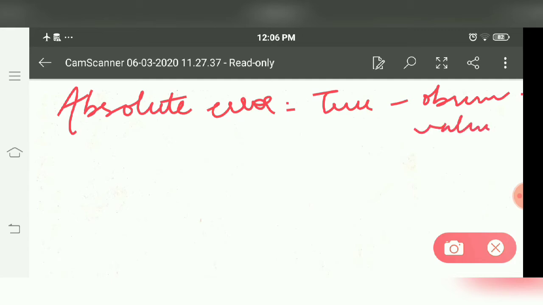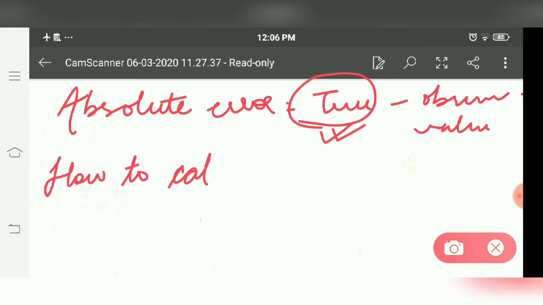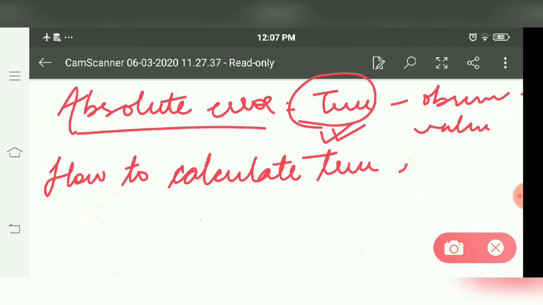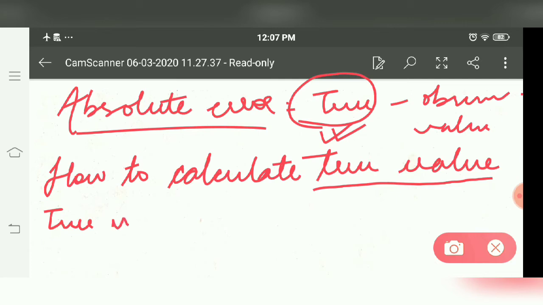Suppose there is a case in which we don't know what the true value is. In that case, how do we calculate the true value first? Because only if we have the true value can we calculate the absolute error. So how to calculate the true value? Sometimes when the true value is not given, the true value is equal to the mean of the observed values.